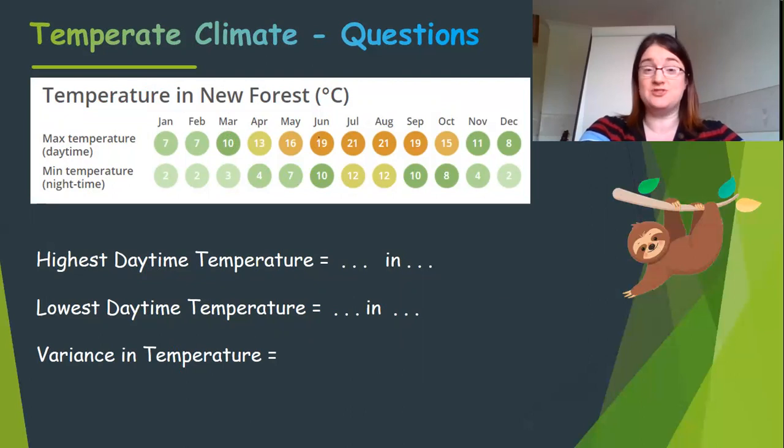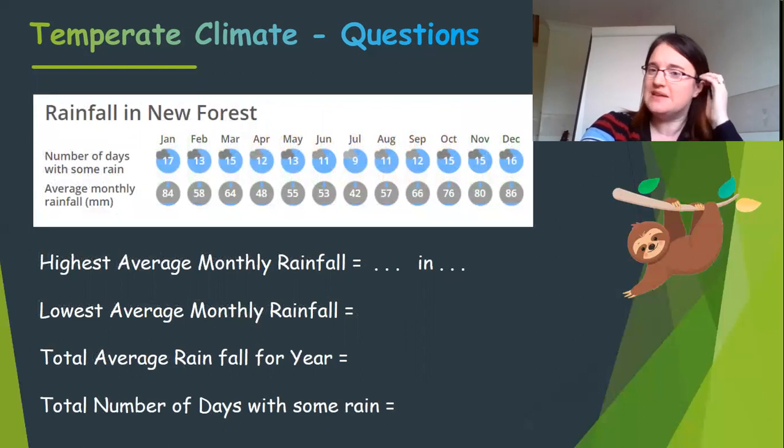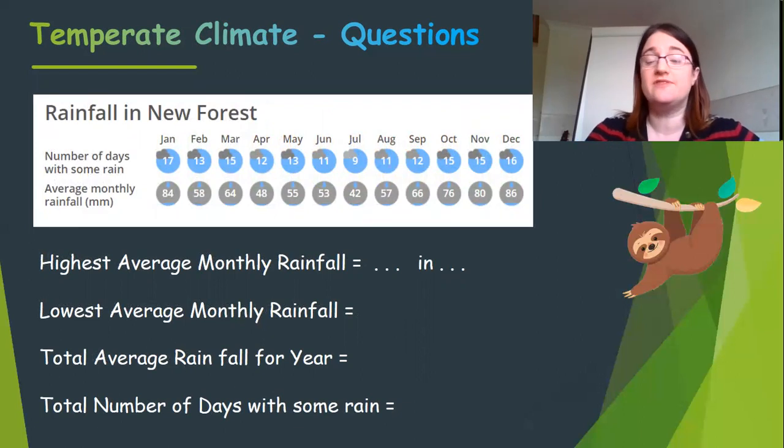Okay, hopefully you've done temperature. I want you to do a very similar thing now with rainfall. So you've got 2 bits of information on here. You've got the number of days it rains and the amount of rain that we get. And you can see you've got 4 bits of information that I want to know.